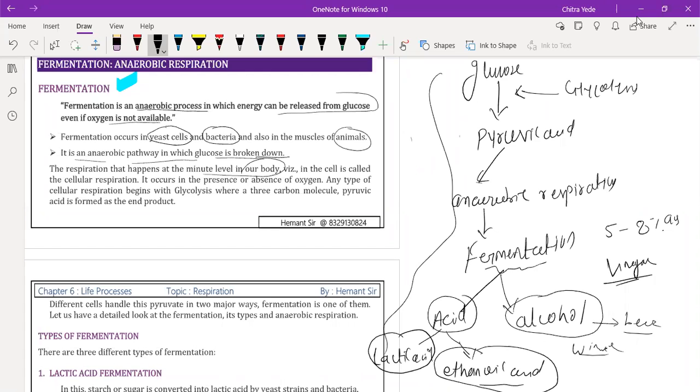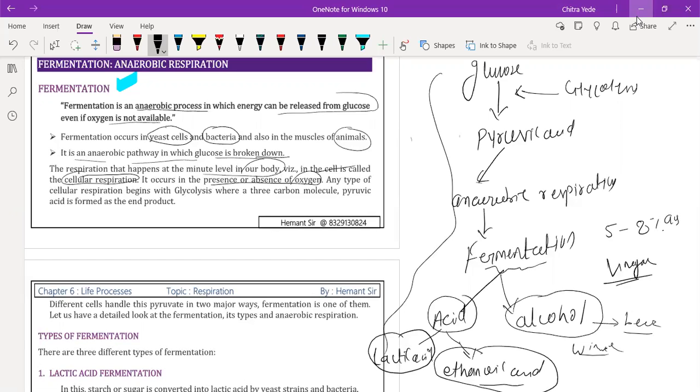Next part. Anaerobic respiration is also performed in our muscle cells. Respiration in the cell is called cellular respiration, so anaerobic respiration is part of cellular respiration, which takes place when our muscles need extra energy. It occurs in the presence or absence of oxygen.